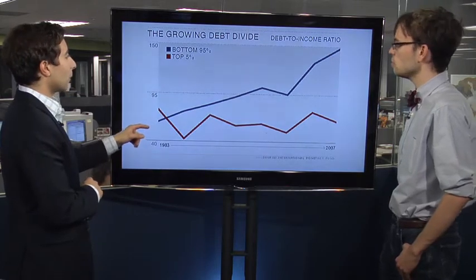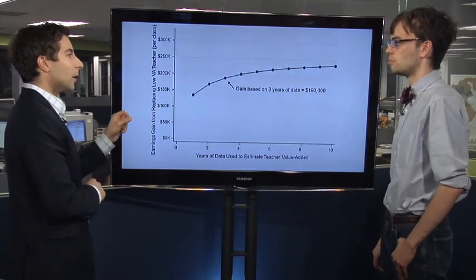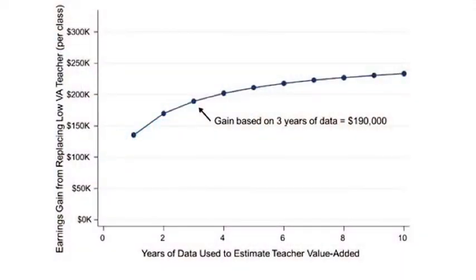And then chart 4, it relates to income inequality because this shows the value of a high-performing teacher. How did they figure this out? So this is based on a randomized study that was done in the late 70s, early 1980s in Tennessee, and it's been analyzed by Raj Chetty, who's a whip-smart economist at Harvard. And what they found was that teachers who measured as high-performing on what's called value-added metrics are worth close to $200,000 in lifetime earnings for their students.